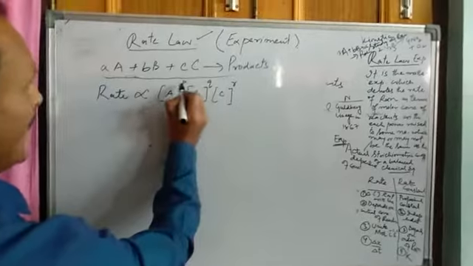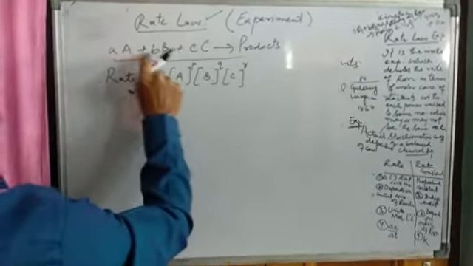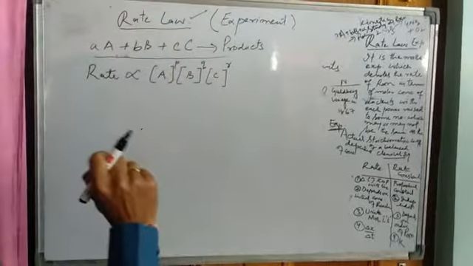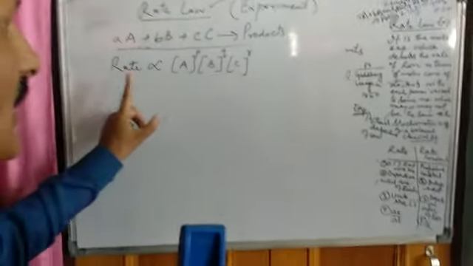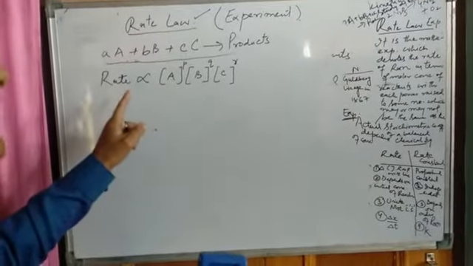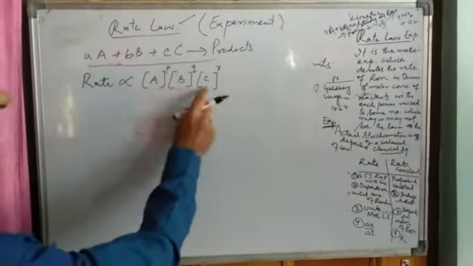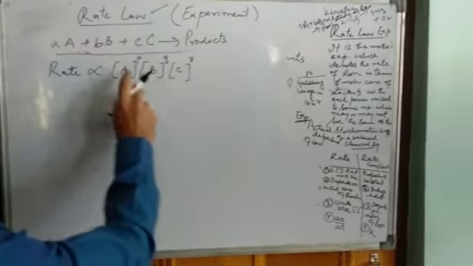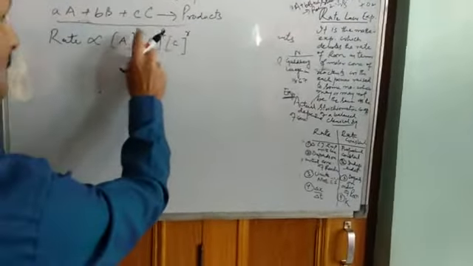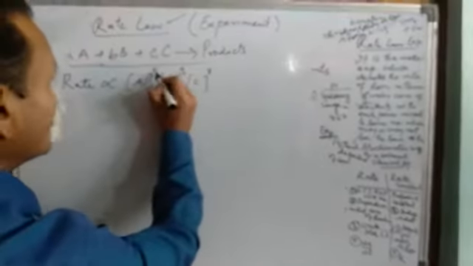Here we don't have stoichiometric coefficients, that is A, B and C. So according to the mathematical expression in this law, this is the rate of the reaction in terms of the molar concentration of the reactants raised to powers.